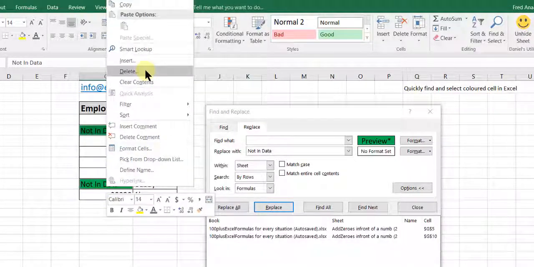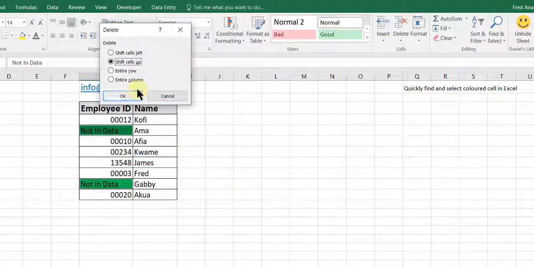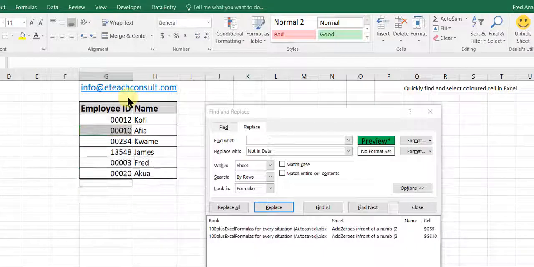and delete those particular cells affected, delete the entire row. So we can delete the entire row. So you see that those ones selected are deleted.